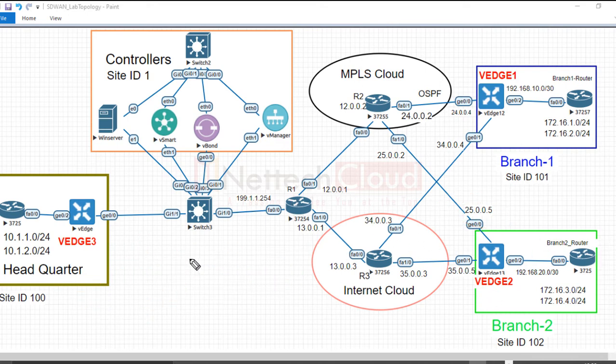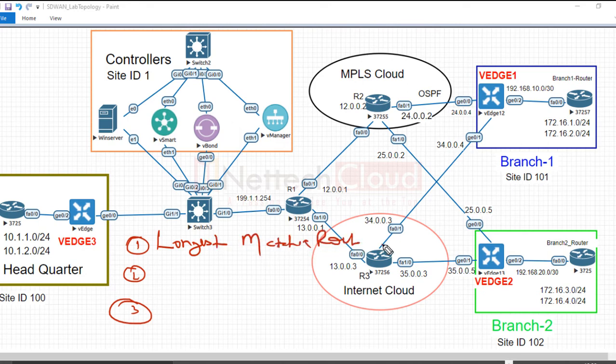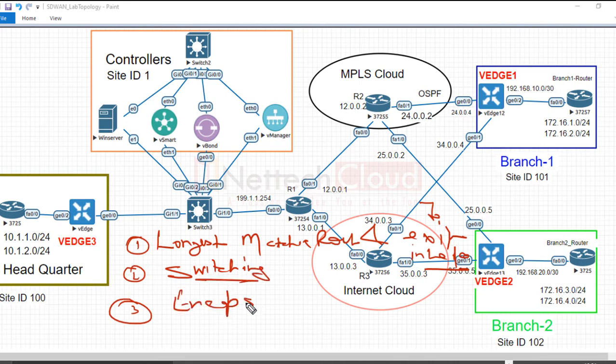And in networking, in routing, in fact, there are three main steps. Whenever there are three different routing principles. One is finding out the longest matching route in the routing table, and exit interface, of course, exit interface of the local router. For that, recursion or reverse lookup is done. Then the next step is switching, that is moving packets between the interfaces. And the third step is what? Encapsulation, that is building layer 2 header. So there are three main steps in IP routing. In general, I'm talking about, just forget about the SD-WAN and all that.